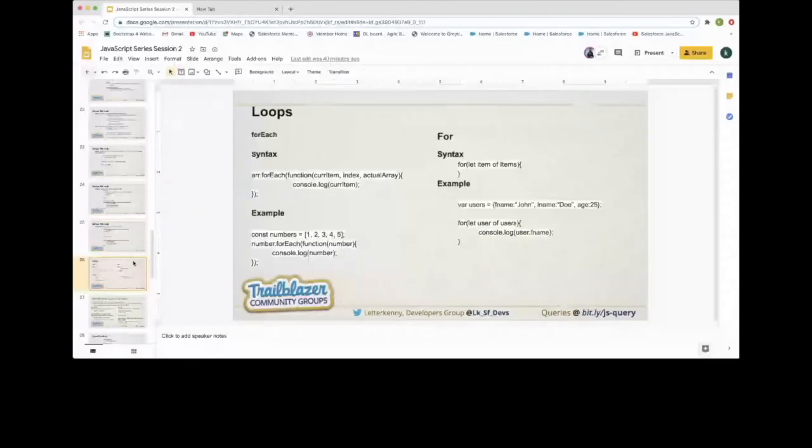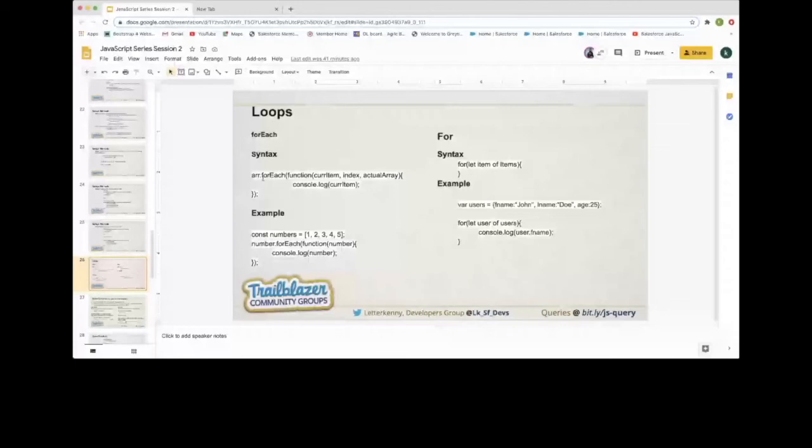Now we have loops for arrays. Last time we talked about the general loops that are available in JavaScript. Now we are specifically talking about the loops that are basically used for arrays. So we have the first loop called forEach, and the second is the normal for loop. So how does forEach work?